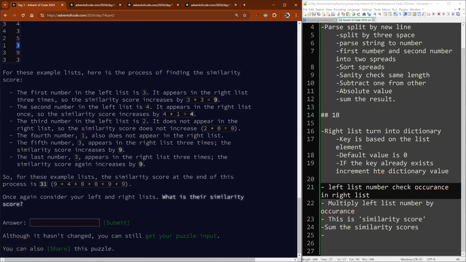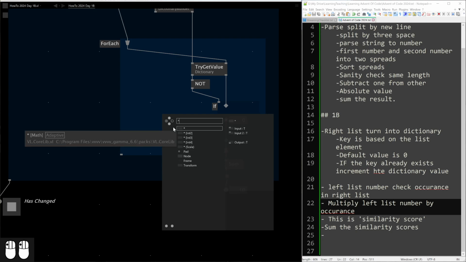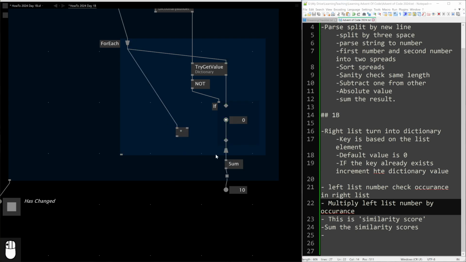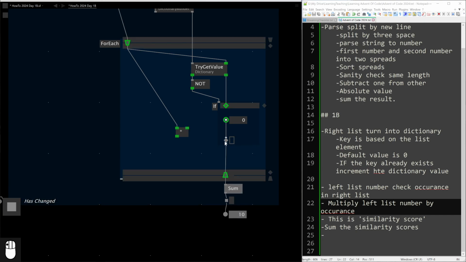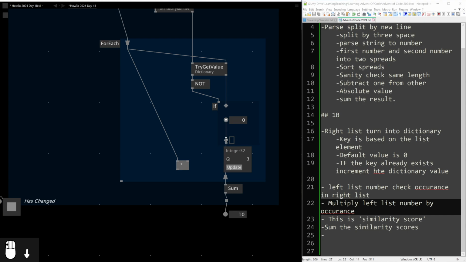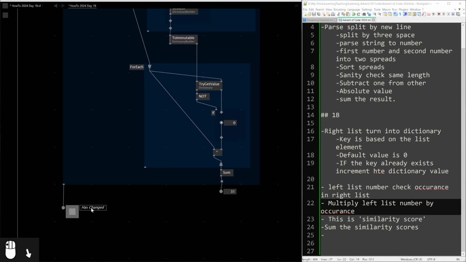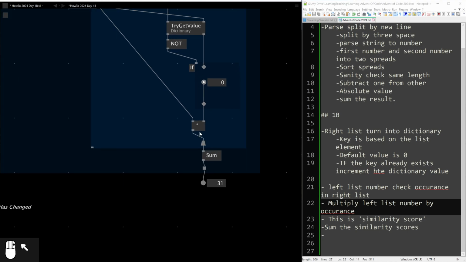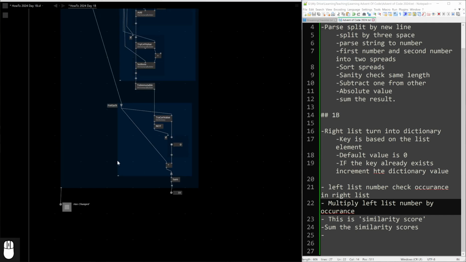No, the similarity score at the end of this process is 31. Definitely wrong. Ah, multiply. Forgot. I should read this. Classic mistake. So we take the left list number and multiply it by the occurrence. Sorry, yeah, that's the similarity score. Integer by integer multiplication should always be an integer. So just to check, as soon as you're multiplying or dividing integers, maybe you need a float to support that. Okay, this is 31, it says.